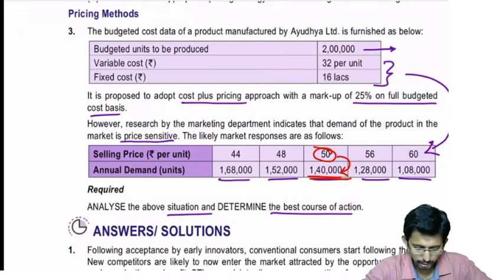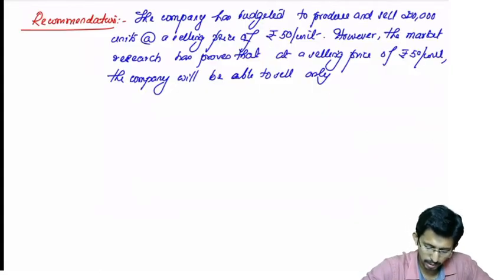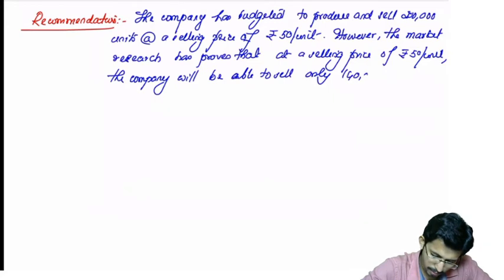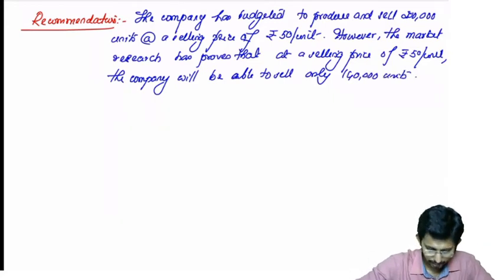Only 1,40,000. To sell only 1,40,000 units.